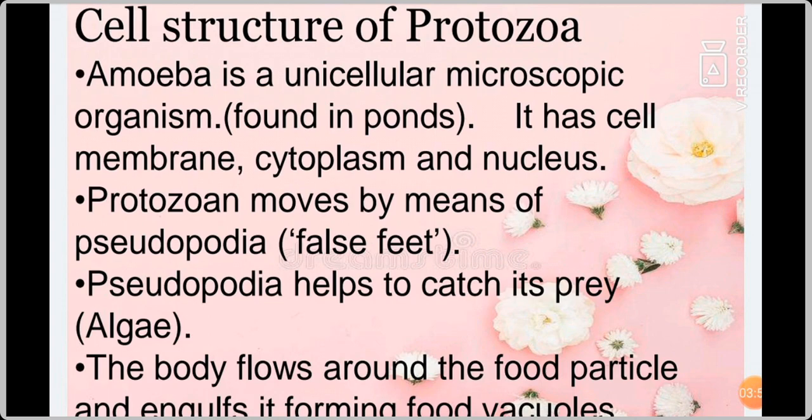It has cell membrane, cytoplasm, and nucleus. Inside each cell, even a single cell, there are cytoplasm and nucleus. The outer layer is cell membrane, then inside nucleus is present, and the outer portion is cytoplasm.